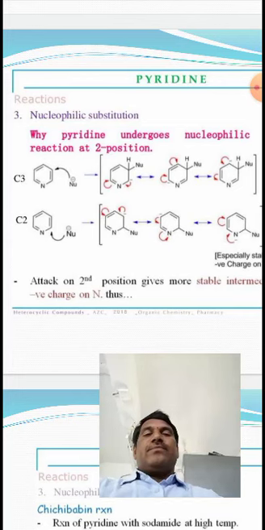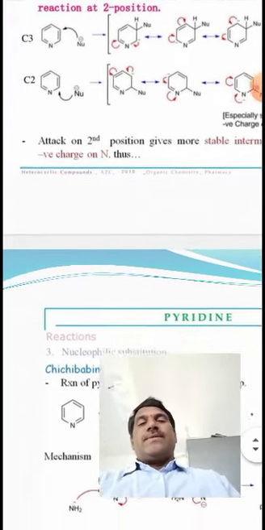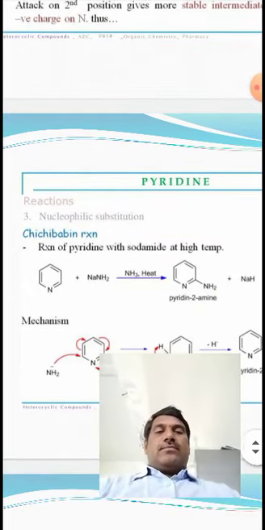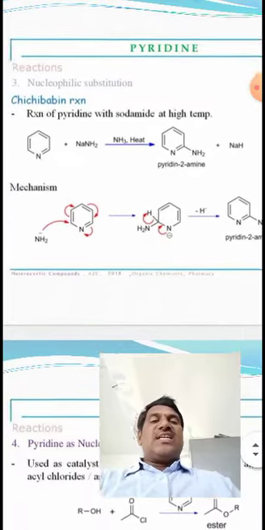So that's why nucleophilic substitution reactions take place in pyridine at the second position.